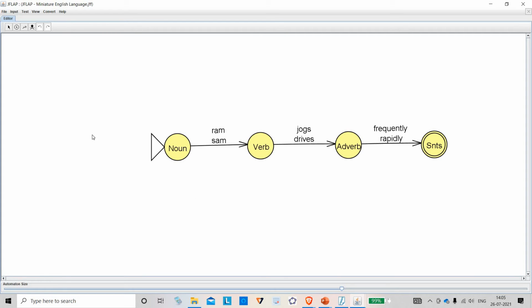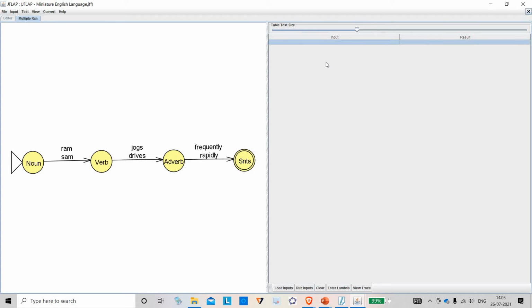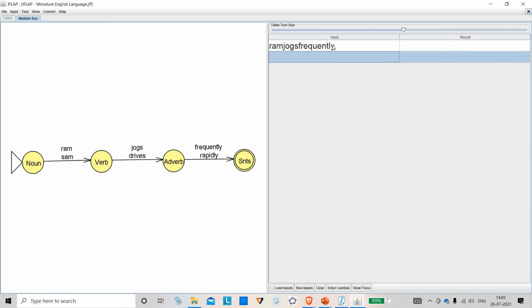Let us try. I can try multiple inputs here. If I go to input, select multiple run. I have done it without space now. I am trying how to insert space in this. Okay. Just watch here. I am typing here some Ram jogs frequently. This I am typing one.